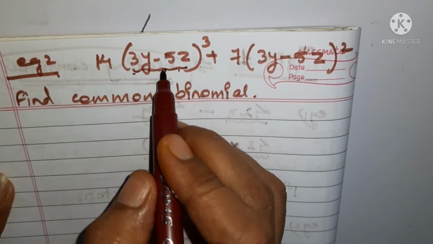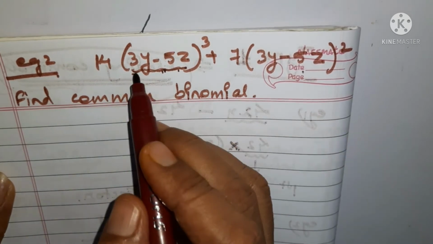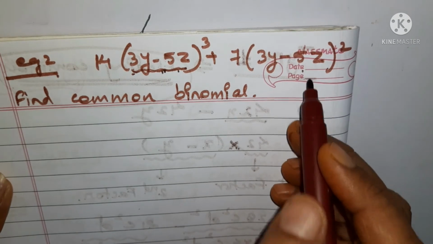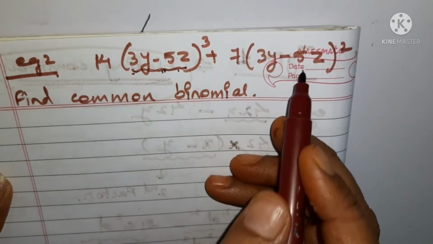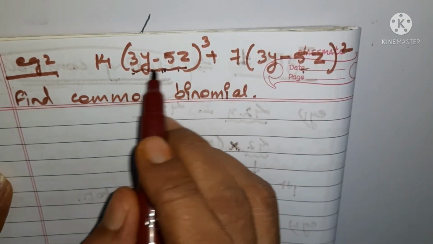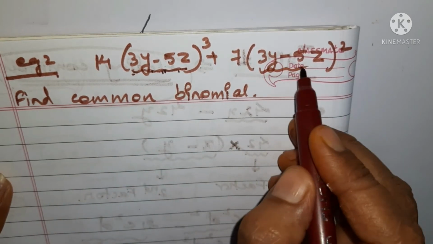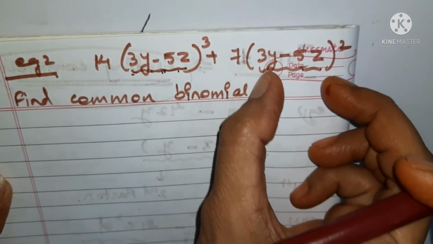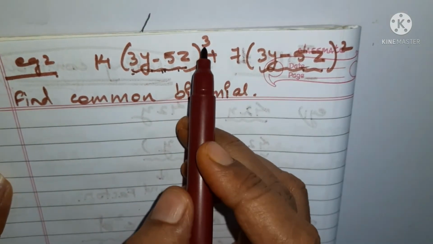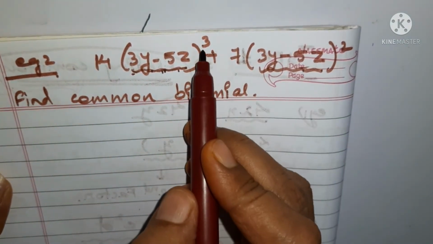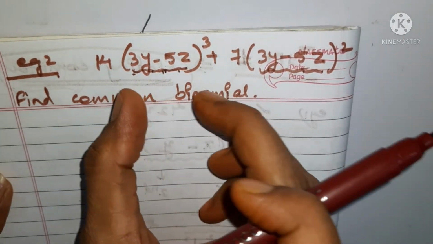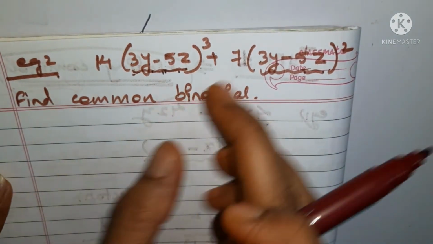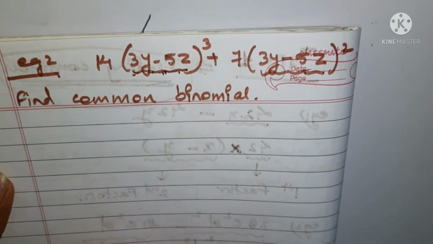Just check whether this binomial is same as this or not. So you can see that 3y minus 5z is same as 3y minus 5z in this, right? Isn't it? You can see that both the terms are same. This binomial is also 3y minus 5z. It means this whole is same as this whole, isn't it? Only the powers are not same. But whatever is same, the base is same, isn't it? Let us take out the base, and in what quantity they are same, that also we will write.